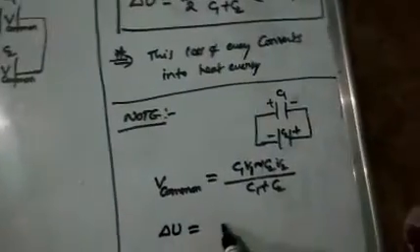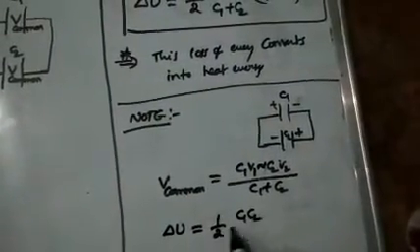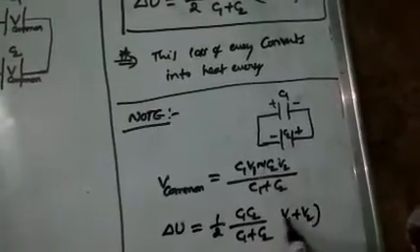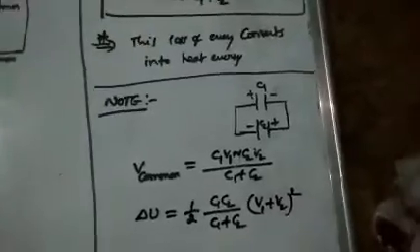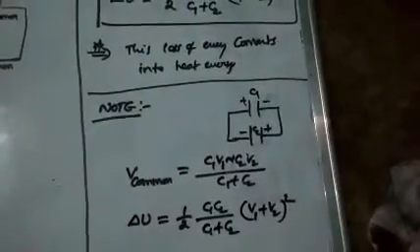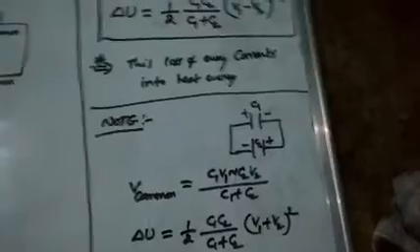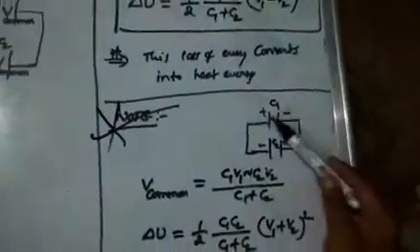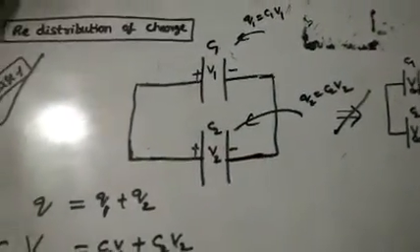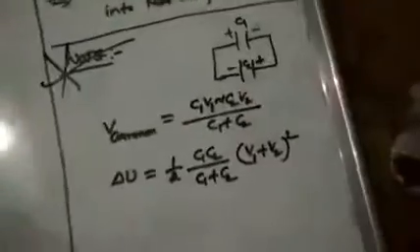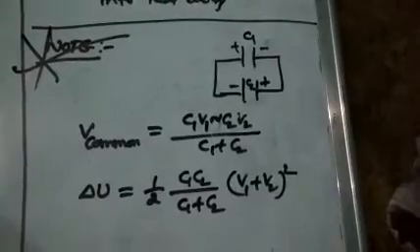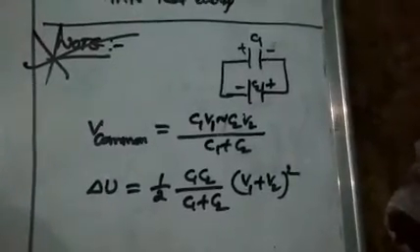Again, the loss of energy formula is half C1 C2 by C1 plus C2, times V1 plus V2 whole square. This is the loss of energy formula. Most probably you will get the case 1 condition only. This note point is very rare. They have to mention it clearly. If they do not write anything specially, you have to consider case 1 only. But case 2, they will mention perfectly. So positive and negative opposite polarity plates were joined here. Keep this in mind.